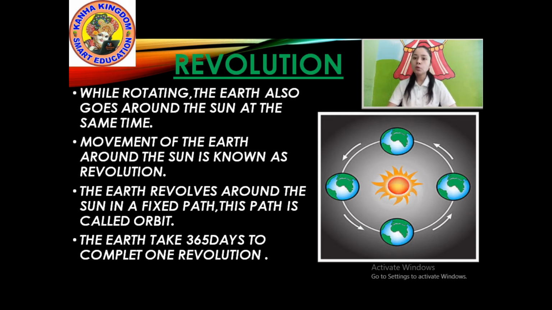Revolution means moving around the sun. Rotation means a circular movement of the Earth. Earth moves in a circular motion and also moves around the sun. Understood? So this is our revolution. Let us move towards another subtopic. Okay?